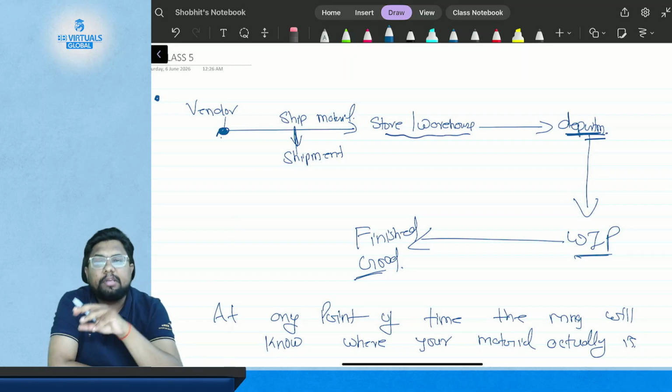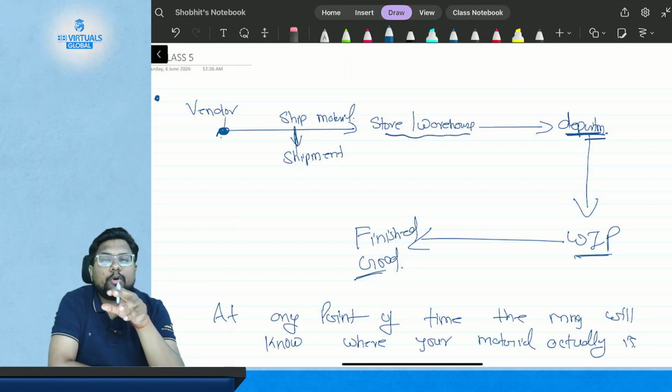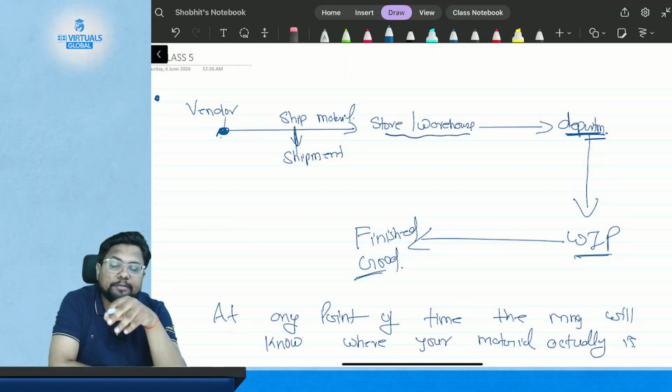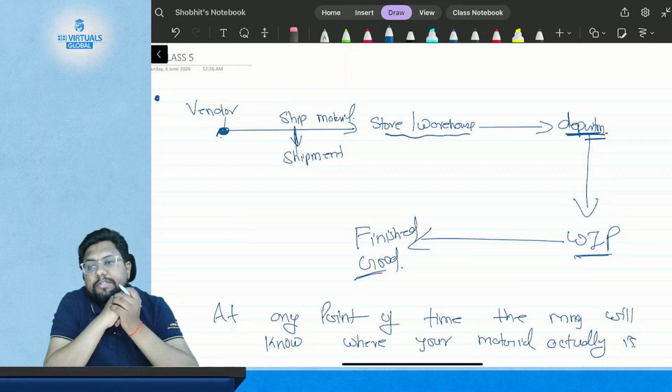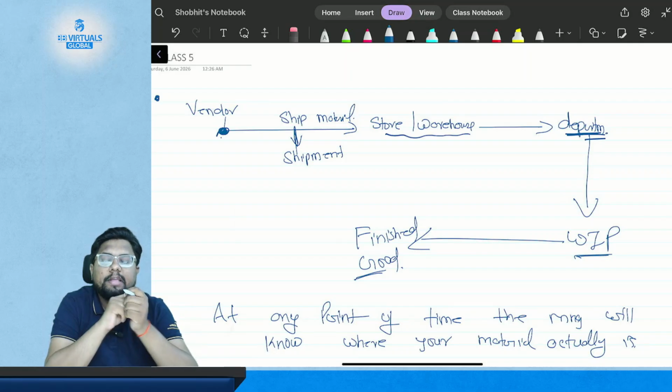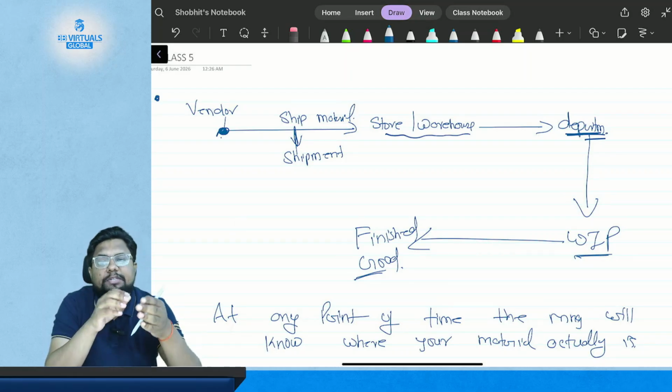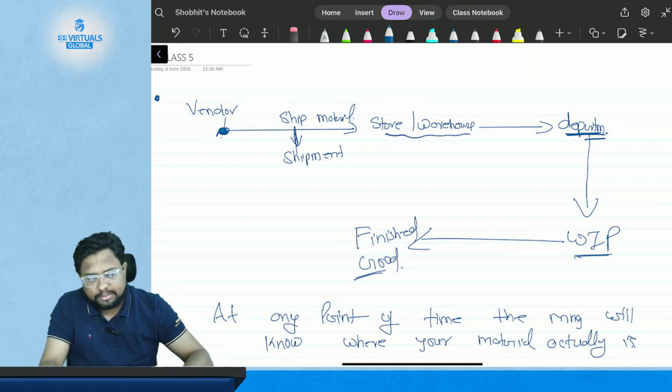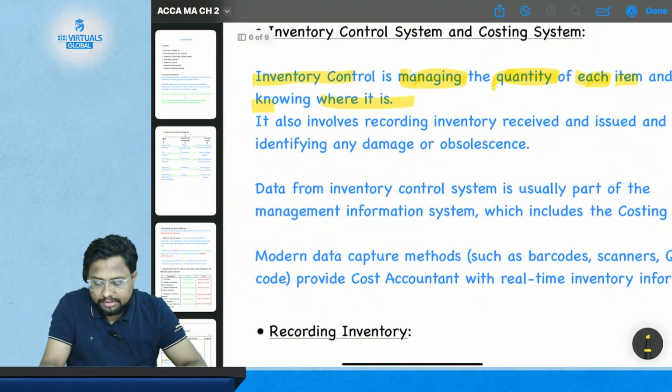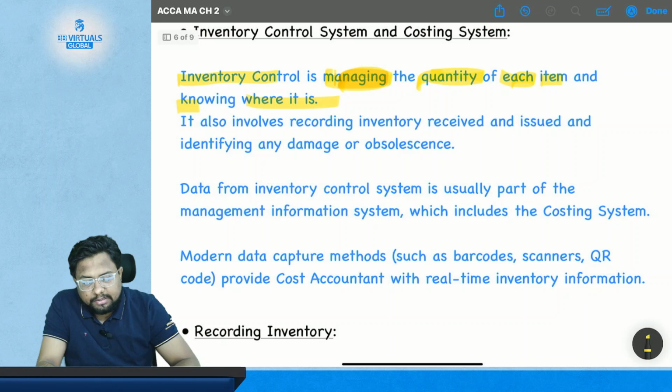In the same way, the companies or the management also know where their material is, because nowadays there are systems like QR code, mobile tracking, barcode system. There they know at which stage their material actually is. So this is all about inventory control system, which is managing the quantity of each item and knowing where it is.